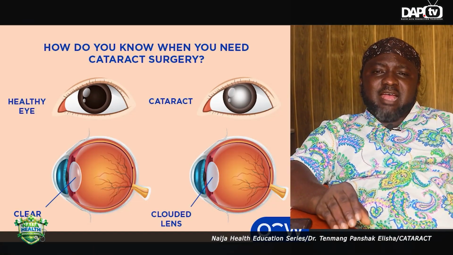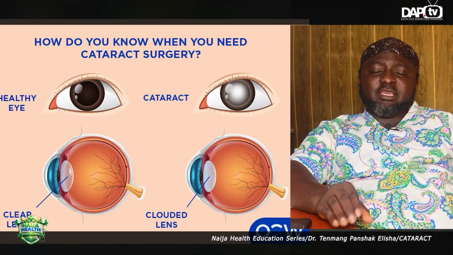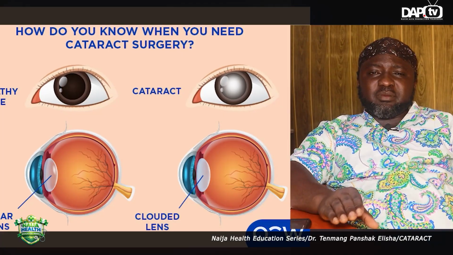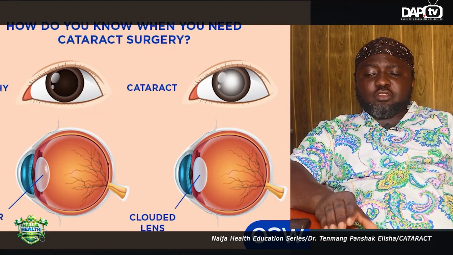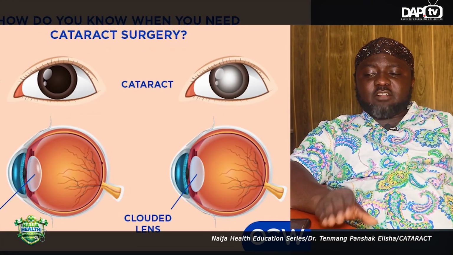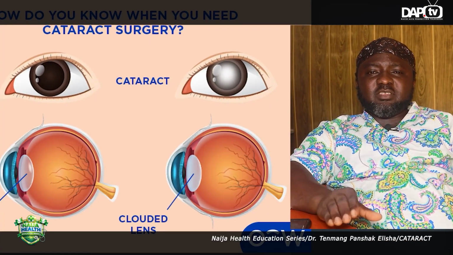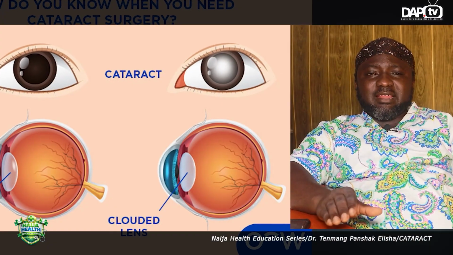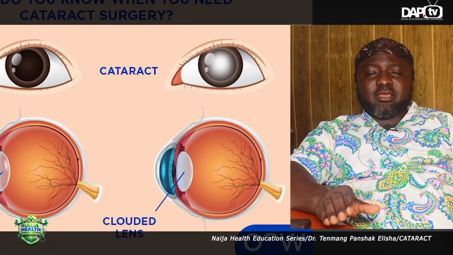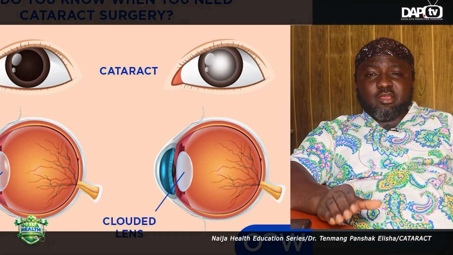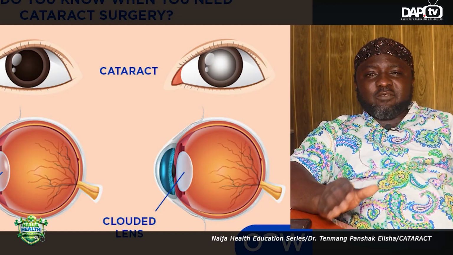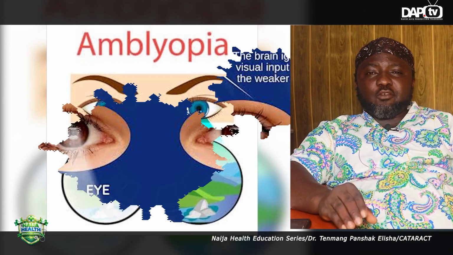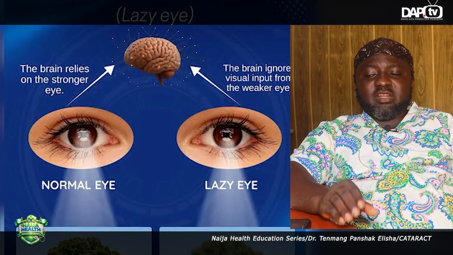Now, if a child has a cataract in the eyes, it means that an eye care personnel must see, an eye care personnel must intervene. Because if you don't intervene in the cataracts of a child, this child could have blindness, and this blindness can be irreversible. Delayed intervention could result in the development of what we call amblyopia. And amblyopia could result as a result of lazy eye.